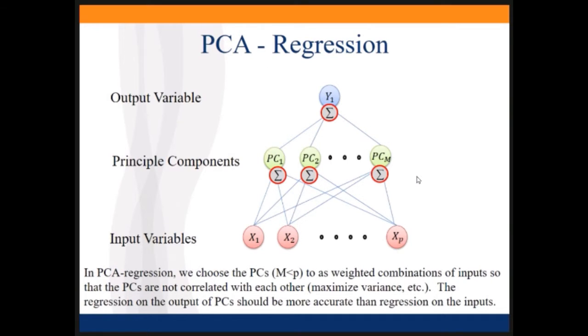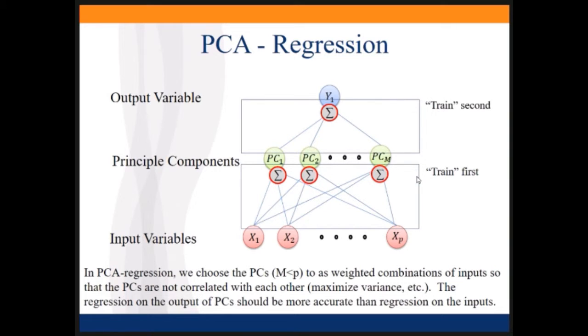Okay. The difference with PCA is that we train this first layer on its own. We call it doing PCA on the predictor variables. And then we sometimes subset some of the predictor variables off if they don't get enough of the variance, and we train our principal components to capture as much of the variance as we want with as few principal components as possible. And then after that, we train our linear regression on the inputs from the principal components. If we didn't do it in 2 stages, it would just collapse and be just linear regression.